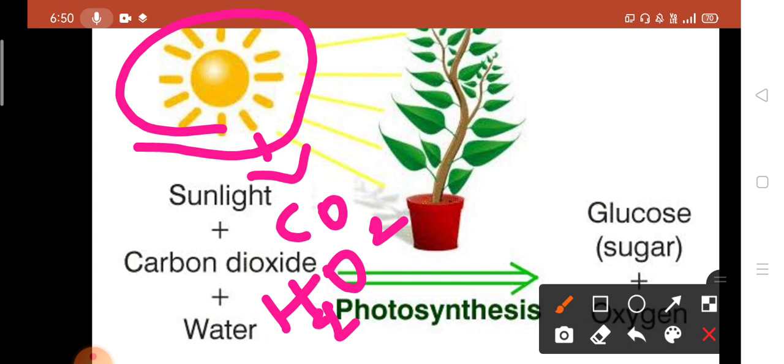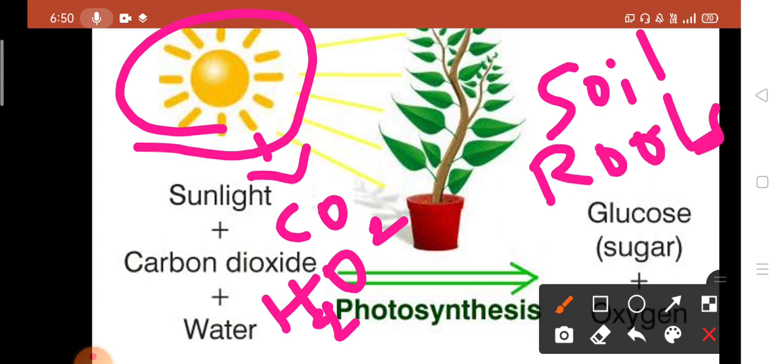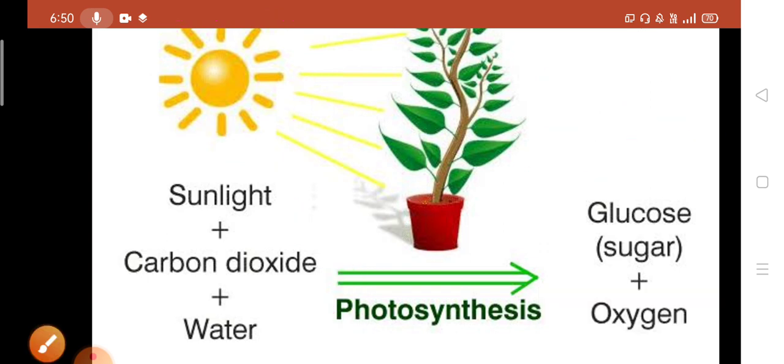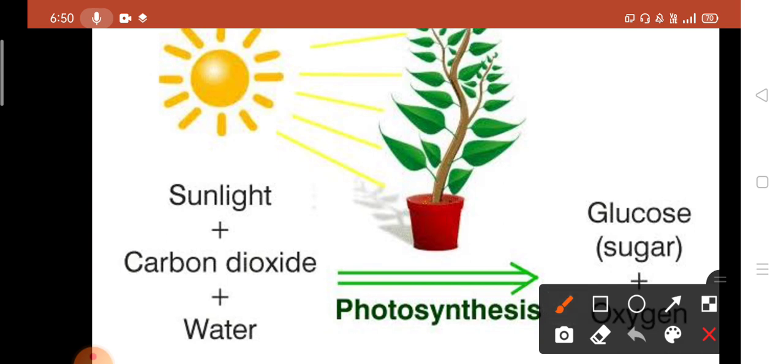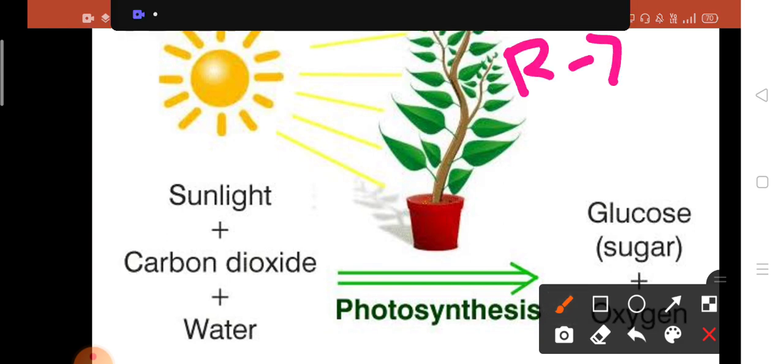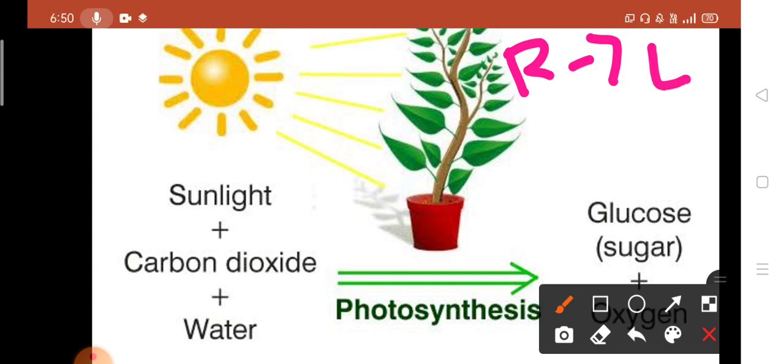As you learned, water is absorbed from the soil, that is the roots. From the roots to the leaf, how can it reach, students? By xylem.